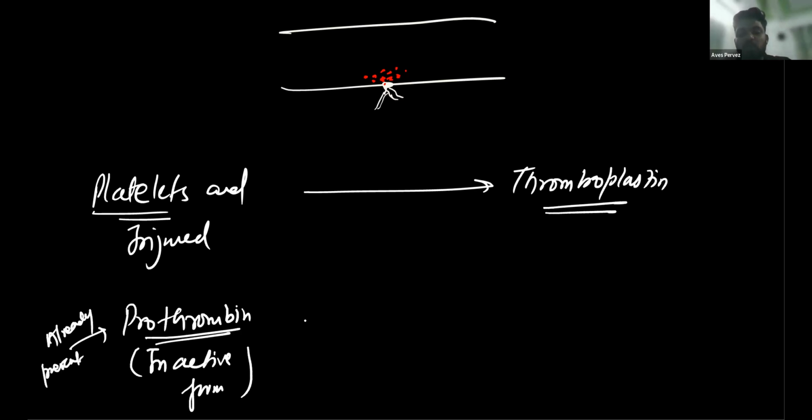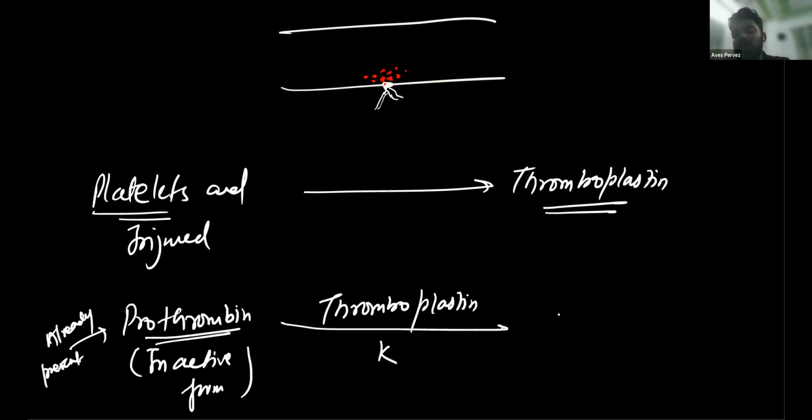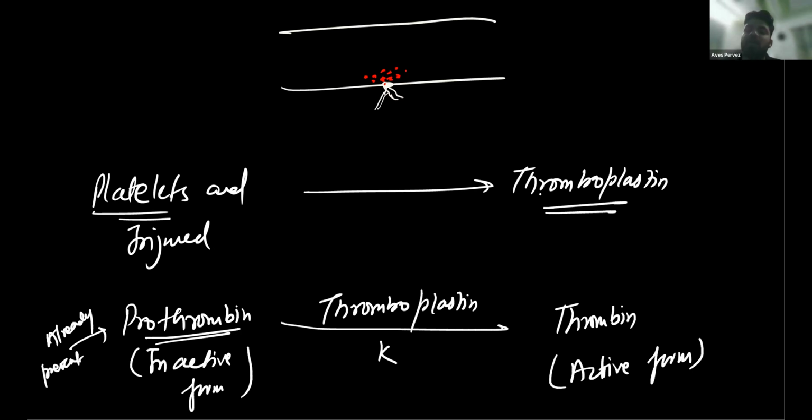Now this prothrombin, in the presence of thromboplastin and vitamin K, gets converted into thrombin. This is the active form. First the thromboplastin was produced, and this thromboplastin helps in the conversion of prothrombin into thrombin.